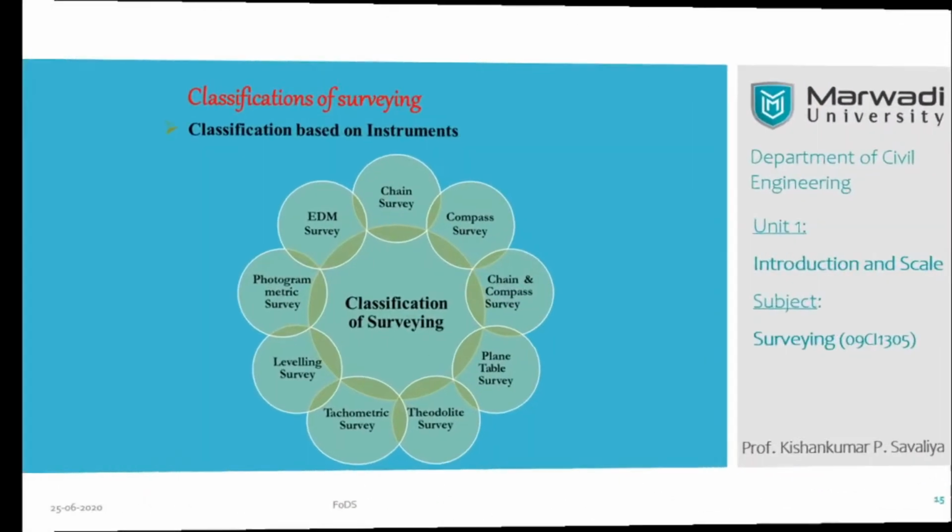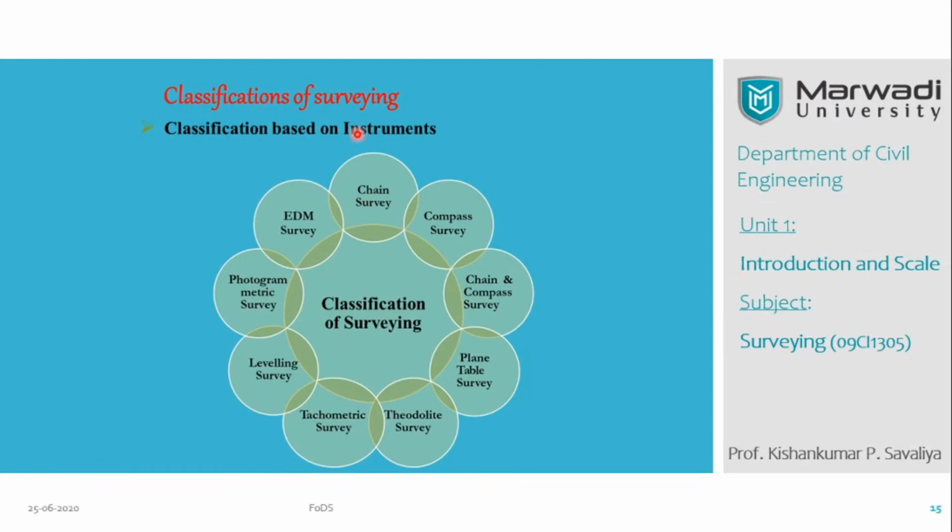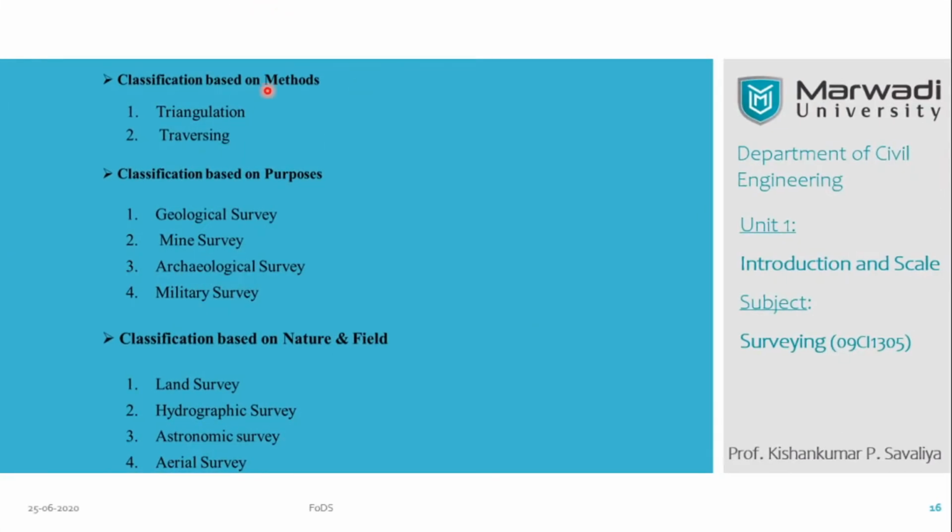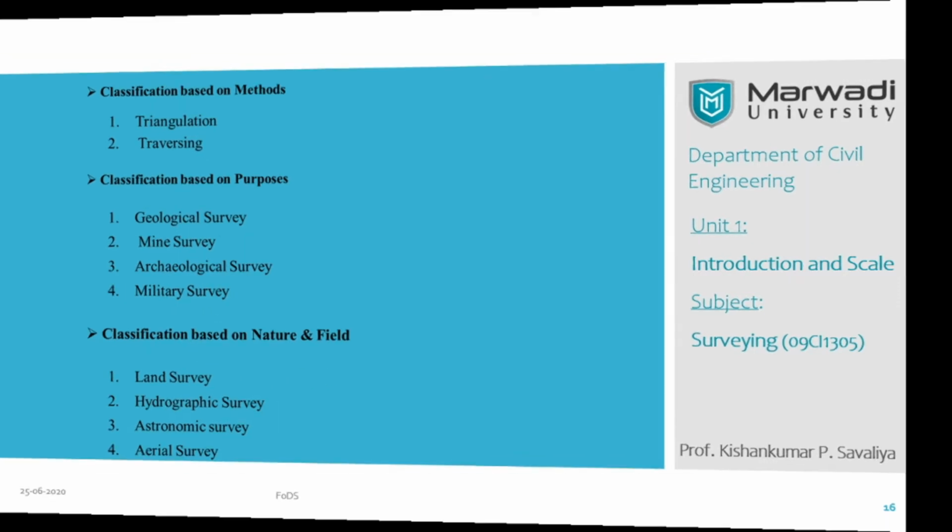Further, we have seen the classification of surveying based on the instruments, based on the methods used, based on the purposes, and finally classification based on the nature and field.